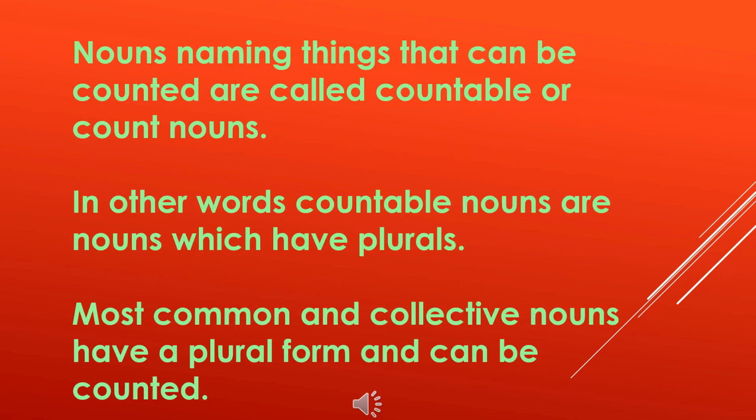Nouns naming things that can be counted are called countable or count nouns. The nouns which we can count are called countable nouns. In other words, countable nouns are nouns which have plurals. The countable nouns always have a plural form. Most common and collective nouns have a plural form and can be counted. Most of the common nouns and the collective nouns are countable nouns.